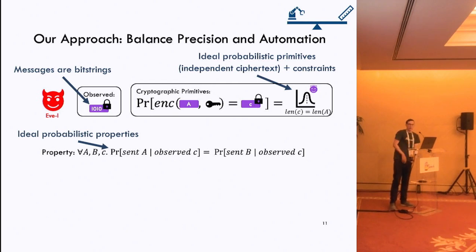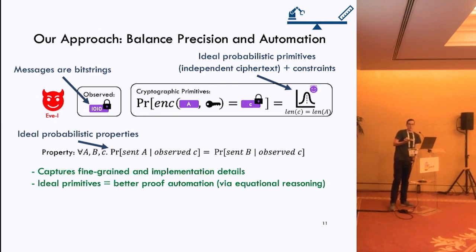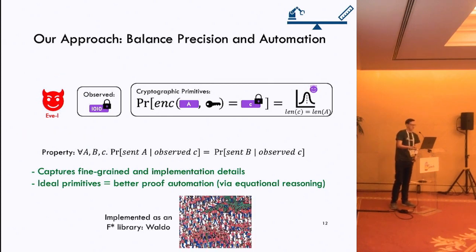Furthermore, we are going to have probabilistic properties since we have probabilistic primitives, but because we're making some ideal assumptions, this simplifies our properties to essentially say, if an attacker observes a piece of information, can the attacker tell whether it came from A or it came from B? This ends up having a nice balance of capturing both fine-grained information and implementation details that capture the trivial attacks that the symbolic model can miss. However, because we're taking some of the same ideal assumptions, this allows for both simpler properties, which then results in some better proof automation. And in particular, we've implemented this as an F-star library called Waldo.